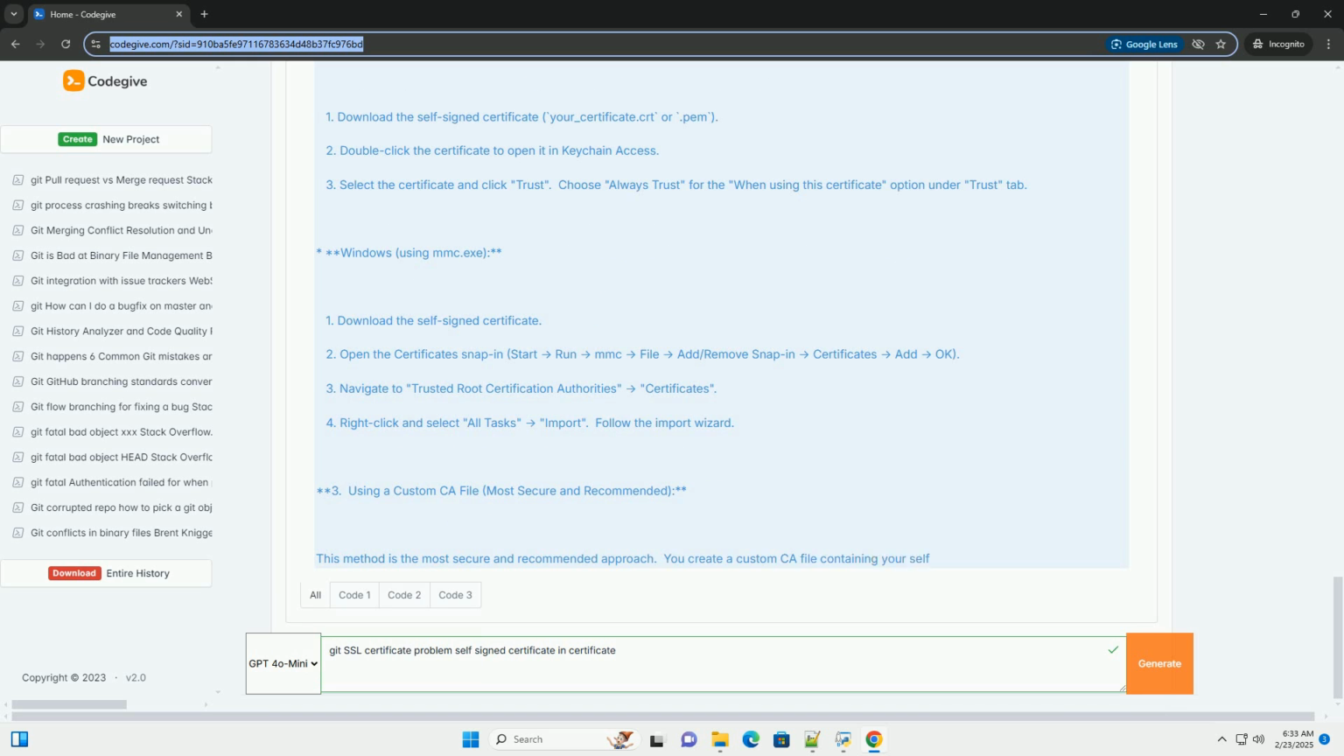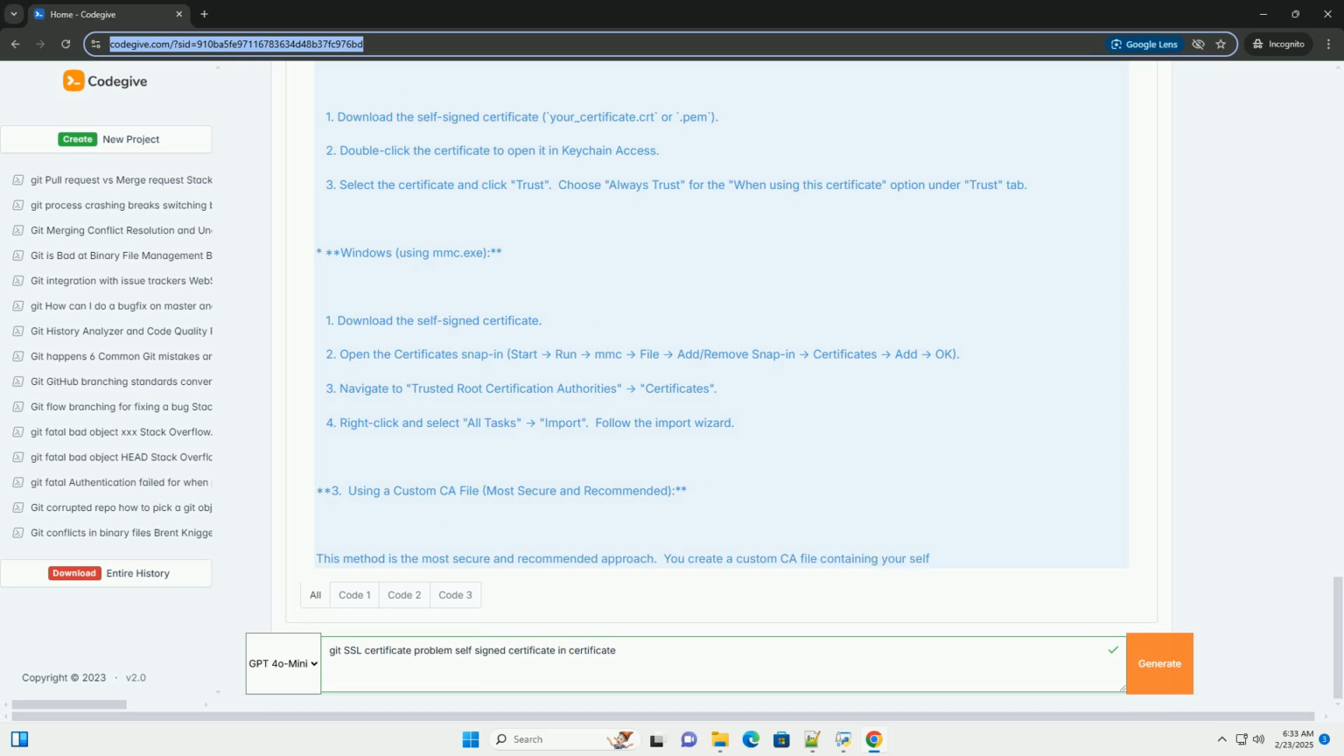Using the accept invalid certs flag for a single command. This flag forces Git to ignore certificate verification for a single command. It's convenient for one-off actions. Or modifying the Git config, for persistent effect.